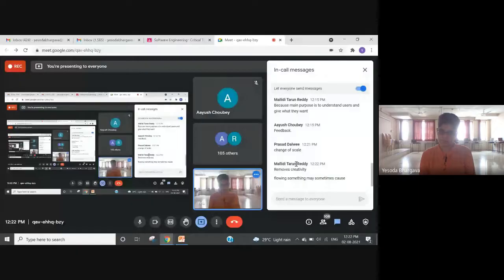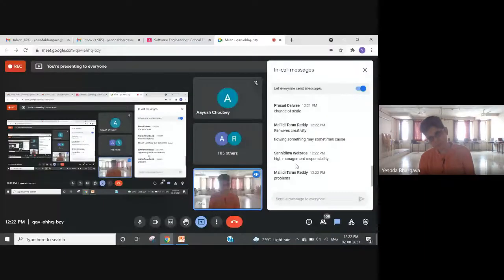Flowing something may sometimes cause, although your point is not clear, but I'm trying to understand. So definitely it was an added pressure on the management because they had to change certain plans, they had to redesign everything that they had already designed for American Airlines. So basically, the flow that they had in their mind was disrupted when DIA suddenly came to British Aerospace with this new demand. So definitely you can imagine the degree of disruption it caused.